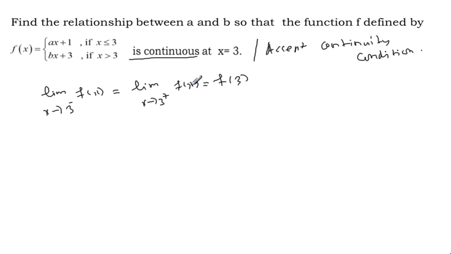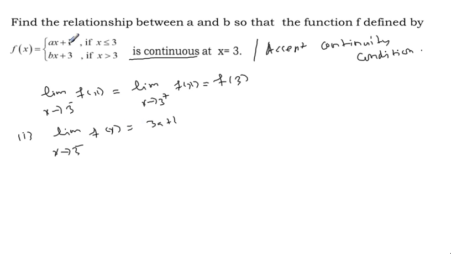So we can get 3 equations, and from these we can solve. We take them one by one. Case 1: limit x approaches 3 minus f of x equal to f of 3. 3 is included in the first branch, and x equal to 3 means 3a plus 1. This is straight away the left limit.